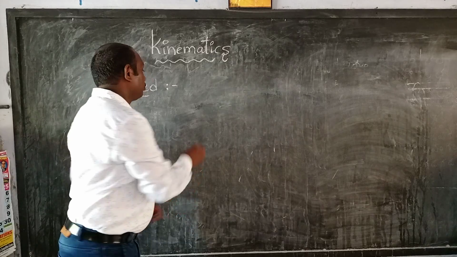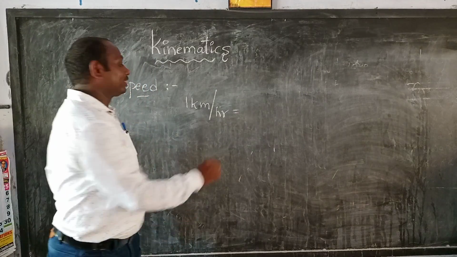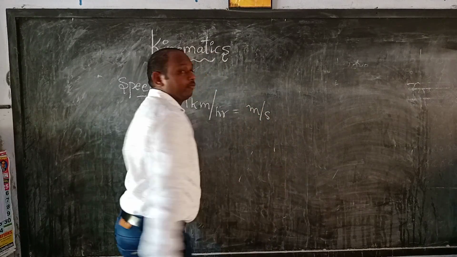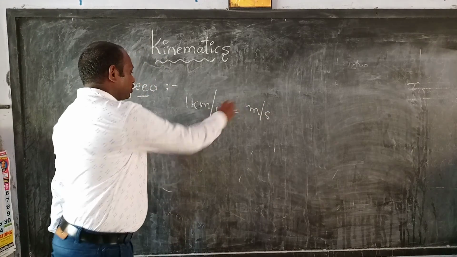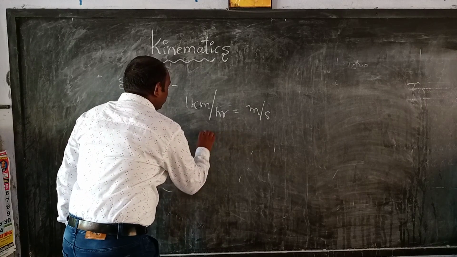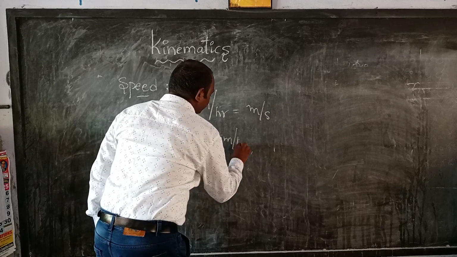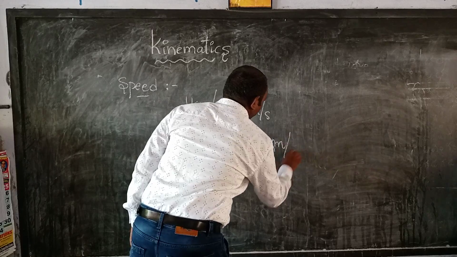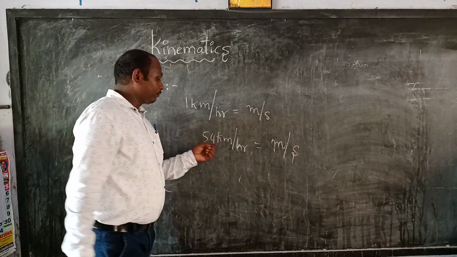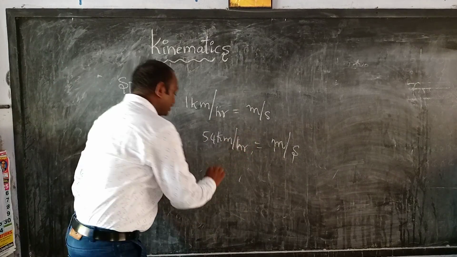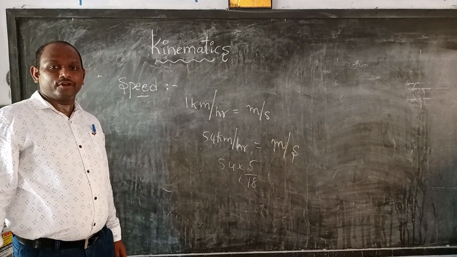For example, how is kilometer per hour changed to meter per second? See, 54 kilometers per hour is changed to meter per second. Here, 54 into 5 by 18. For any number, to change it to meter per second you must multiply by 5 by 18.